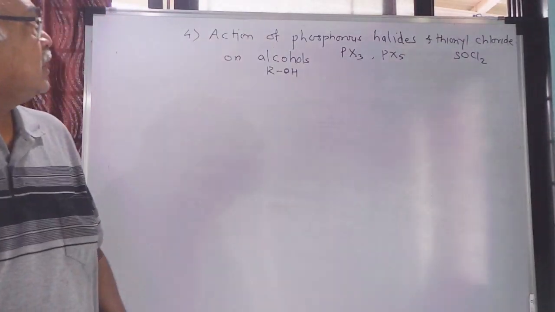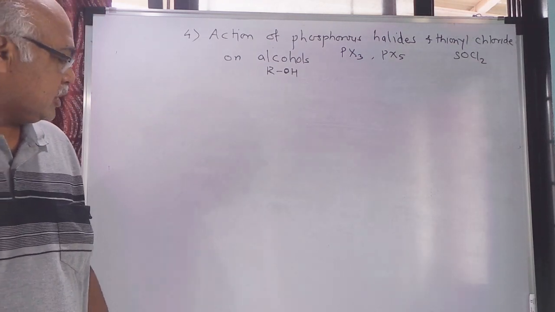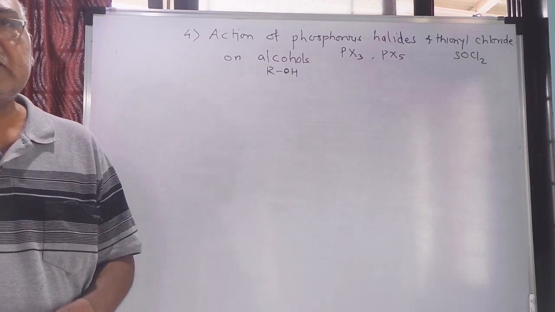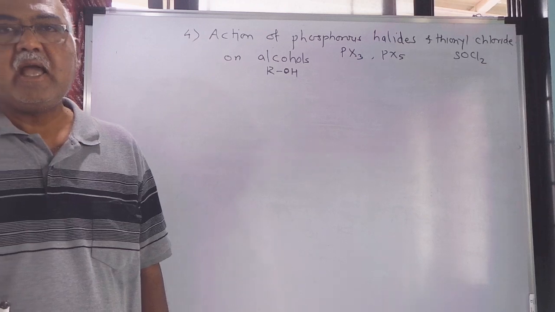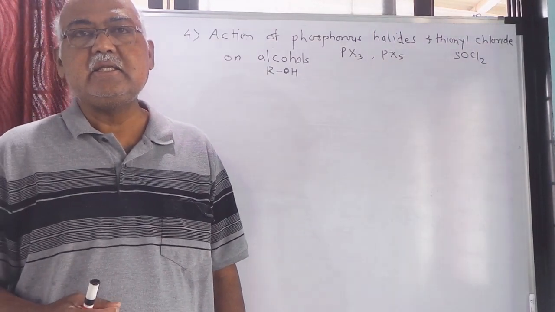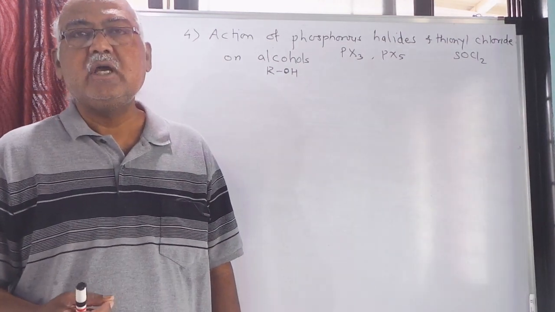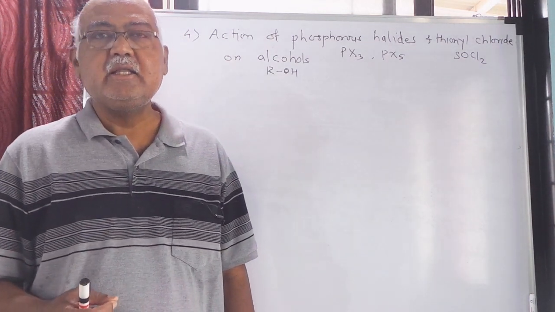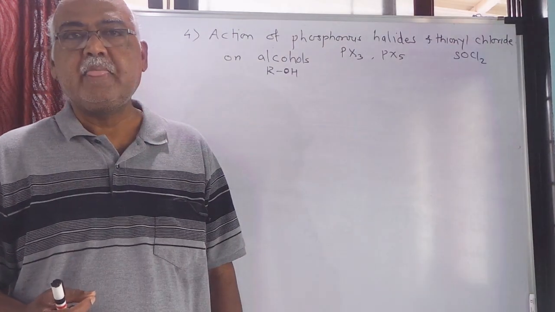Welcome students. We were discussing the methods for the preparation of alkyl halides. Up till now we have seen the methods for the preparation from alkanes, that is by halogenation of alkanes, then alkenes, that is addition of hydrogen halide to alkenes, and then from alcohols we have seen when alcohols react with hydrogen halide, that is pure and dry hydrogen halide, you get alkyl halides as the product.